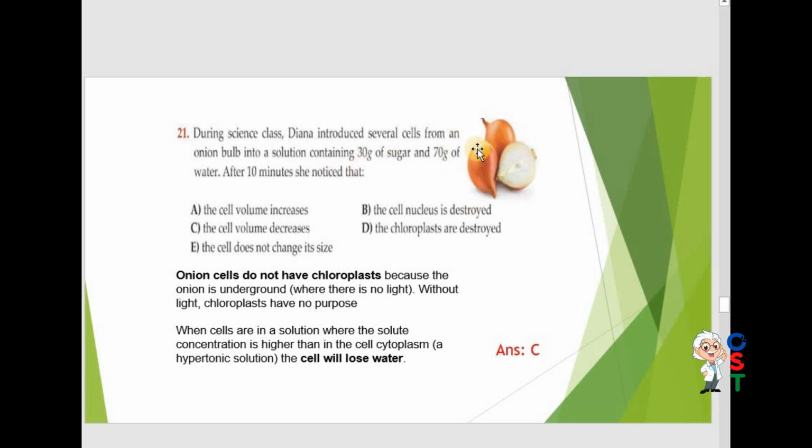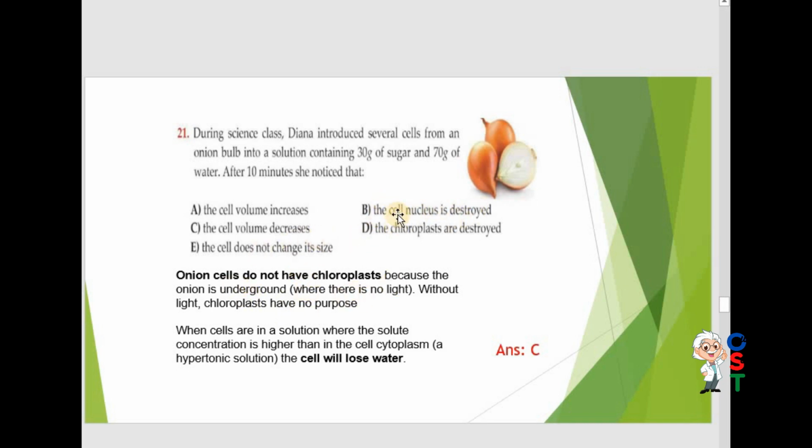The amount of water inside the cell is higher than outside. So volume increases means the water can enter, but in this case the 70 grams of water is a percentage of water lower than the inside. Nucleus cell is destroyed, the chloroplasts are destroyed. I have told you there is no chloroplast, so D is incorrect.